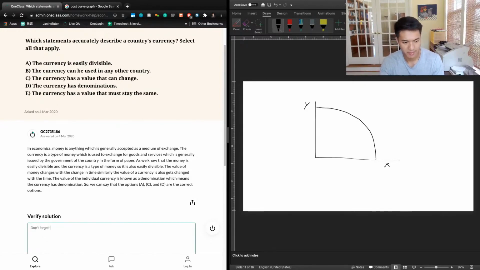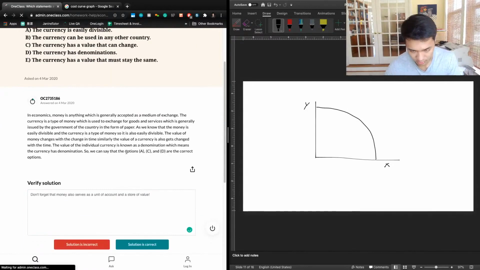Don't forget that money also serves as a unit of account and a store of value. But yes, this answer is correct. We can move on to the next question. Next question.